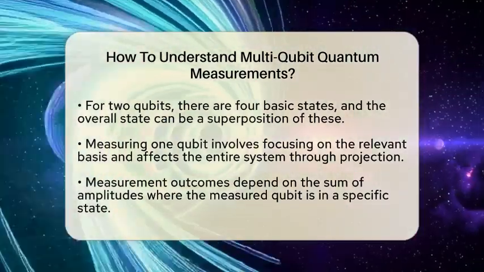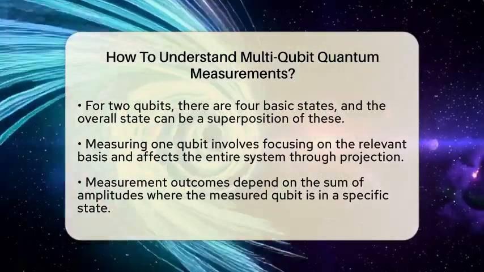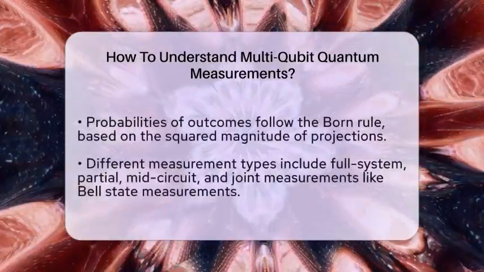These probabilities follow the Born rule, which says that the chance of an outcome equals the squared magnitude of the projection of the state onto the measurement basis.